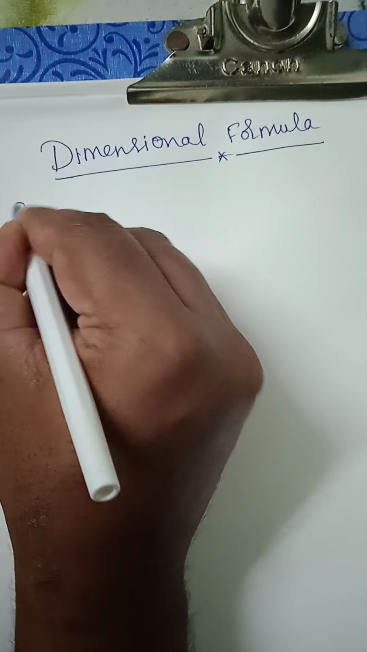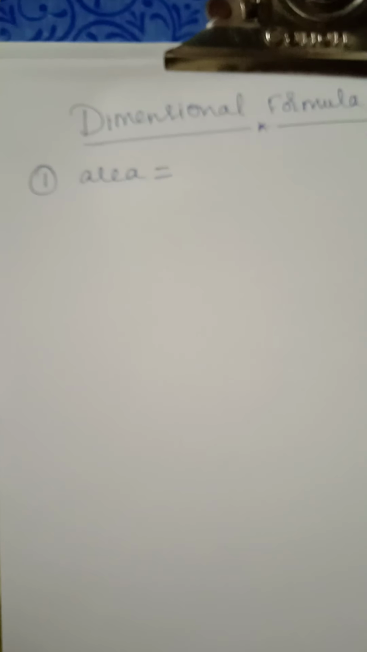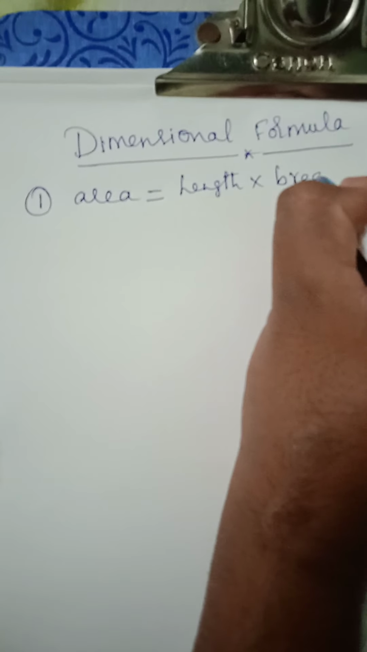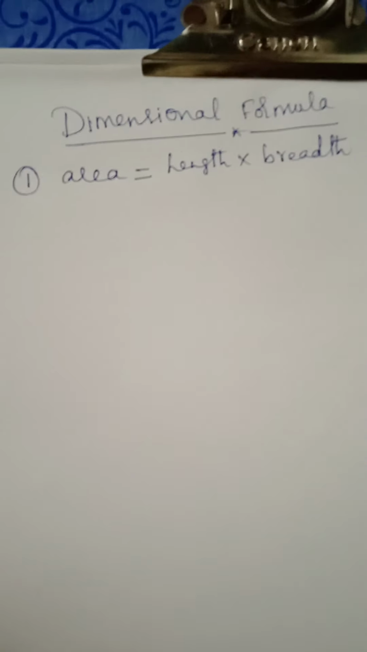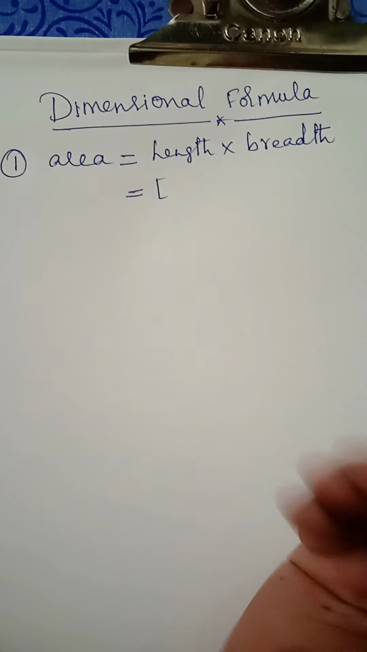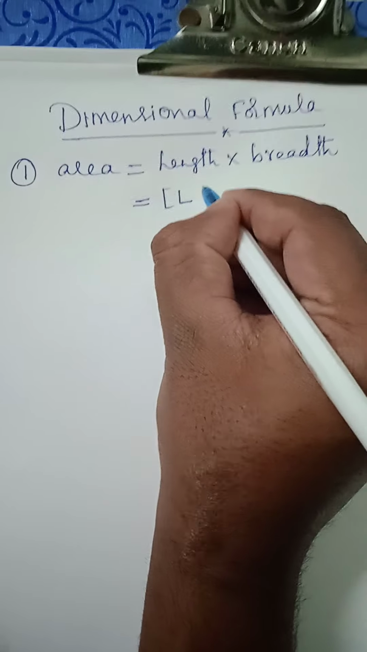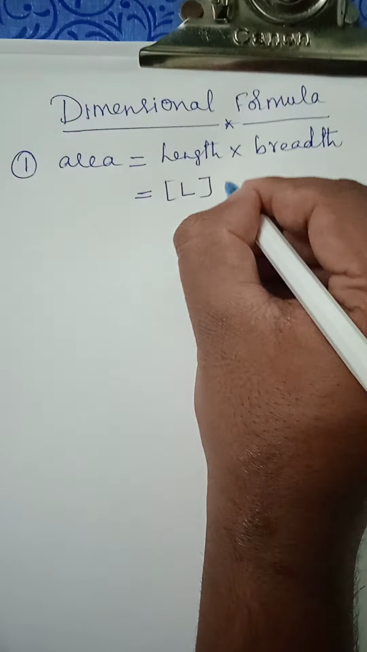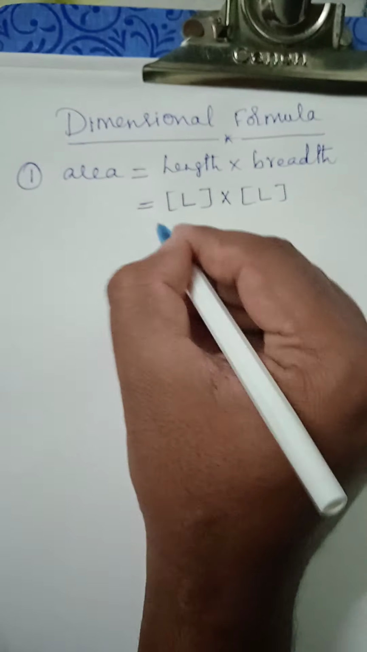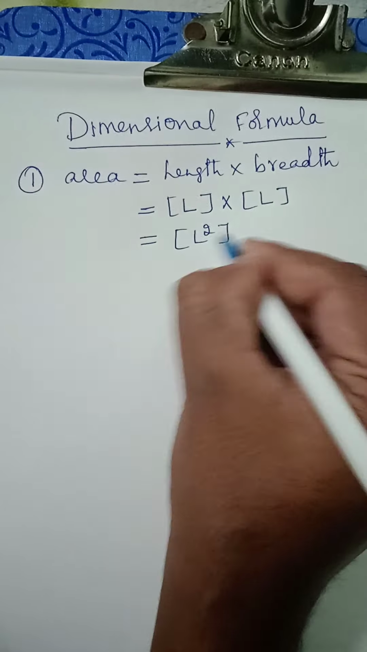Okay. The first one I'm going to write here is area. Area formula is length into breadth. While writing any dimension formula, we have to represent the physical quantities inside the square bracket, so length will be written as L and breadth will be measured with respect to length, that is L. So now L into L is L square.